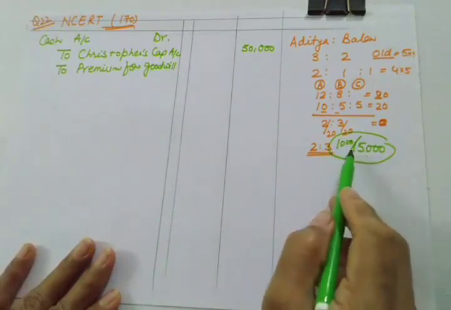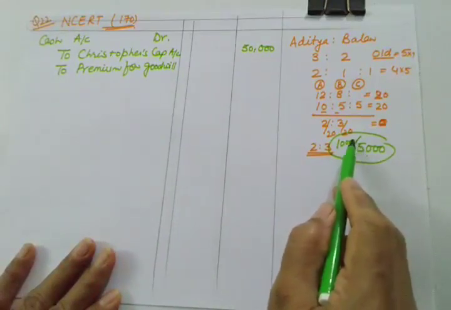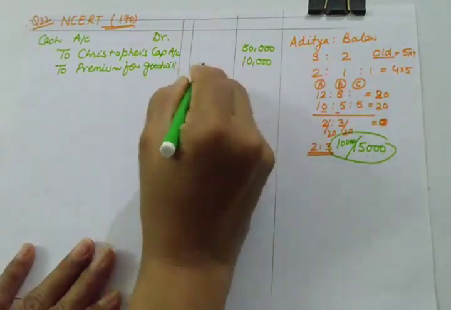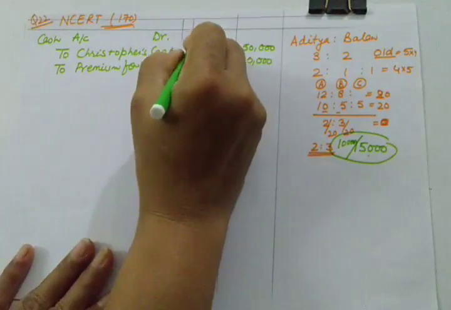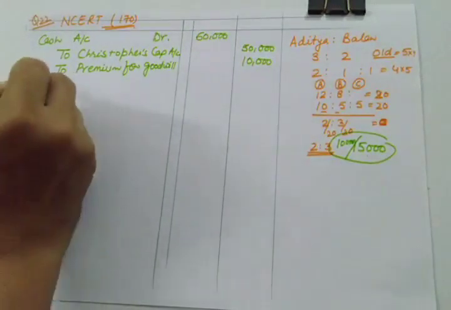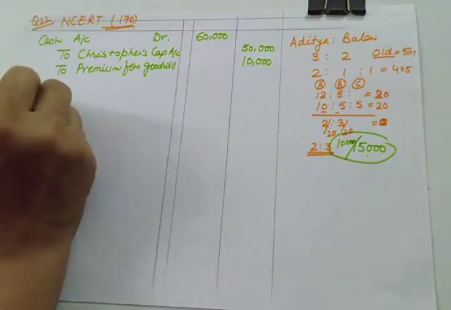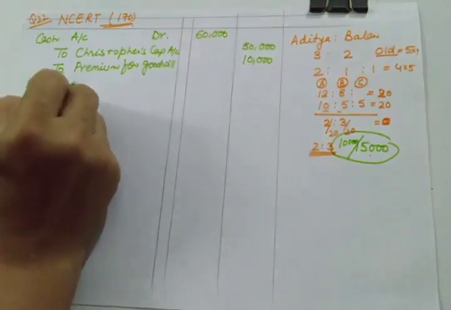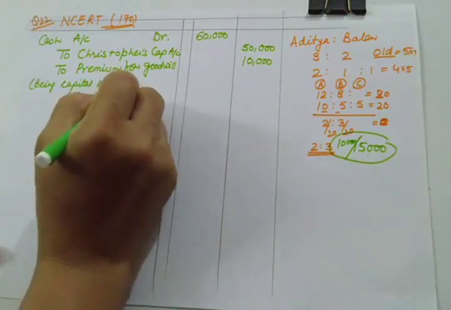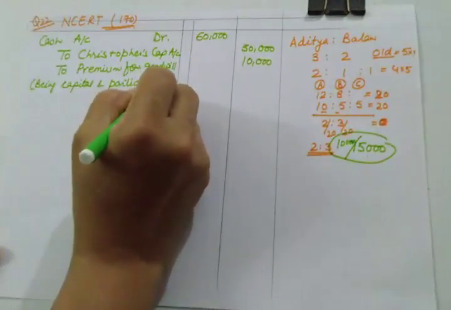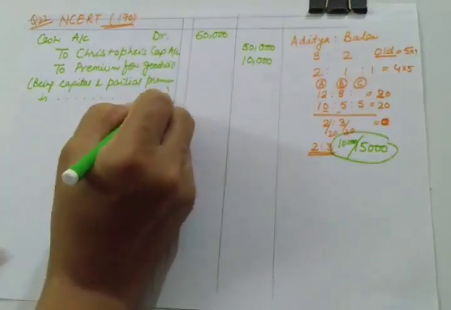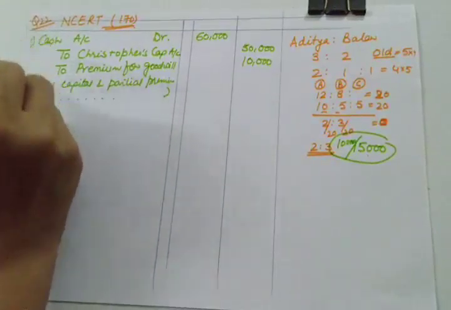So instead of 15 he is bringing how much? 10,000. So we'll be writing 10,000 here in front of this premium for goodwill, and the total amount brought in by Christopher is 60,000. So you can write down the narration also. Being capital and partial premium is brought in by cash by new partner Christopher. This is our first entry.